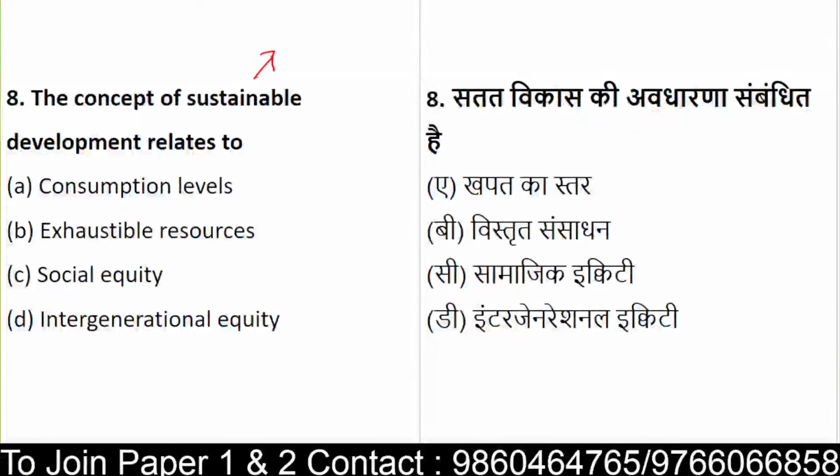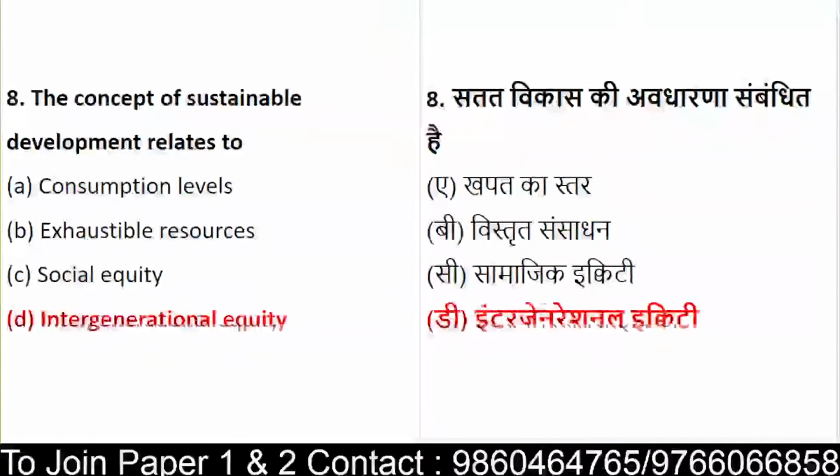Sustainable development is nothing but the resources which are being used, and not only provided well to the current generation but also to the future generation. It is basically intergenerational equity. It's very clearly given, and that's the clear meaning of sustainable development.